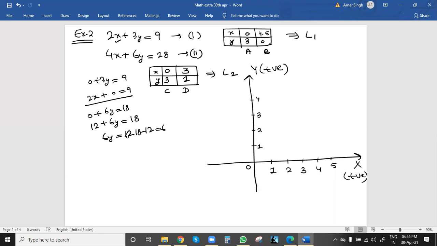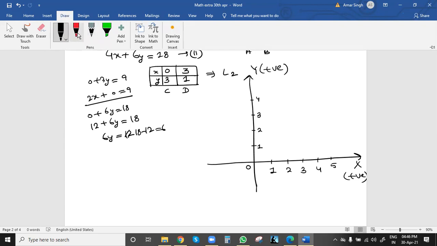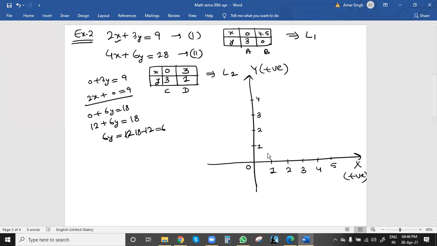So the first point is 0, 3: x is 0, y is 3, which will be here on the y-axis. The next one is point B, x is 4.5 and y is 0, which means it is between 4 and 5 on the x-axis.